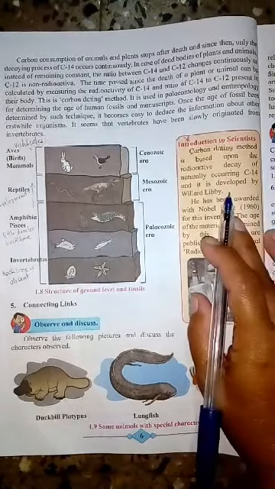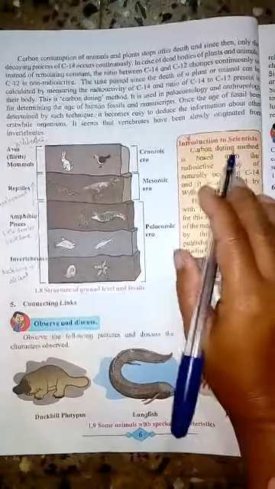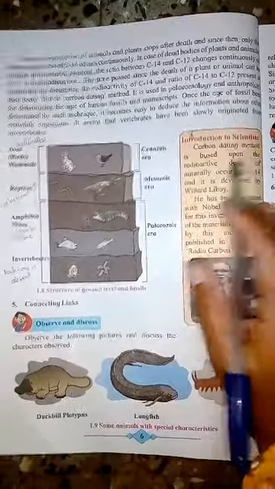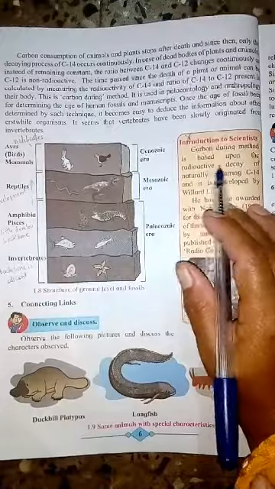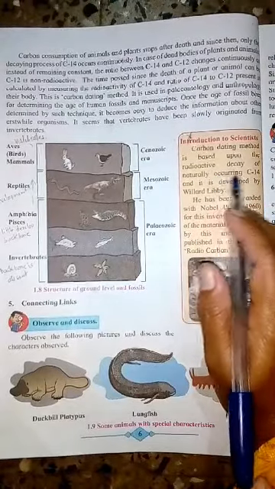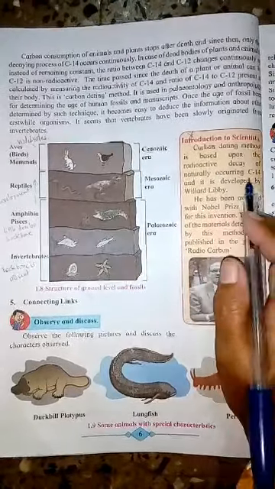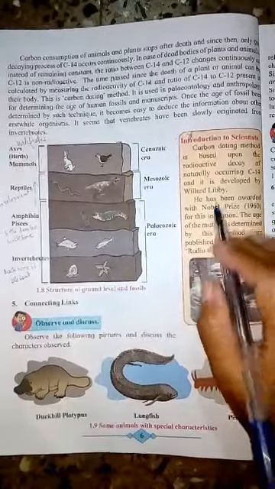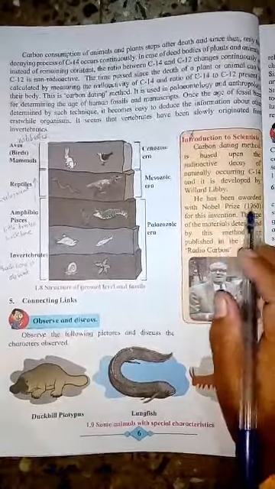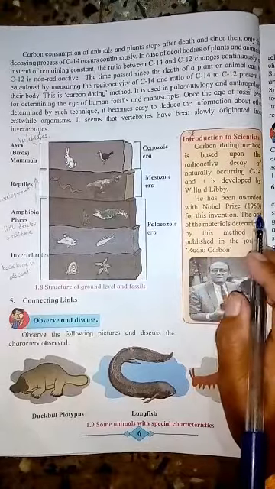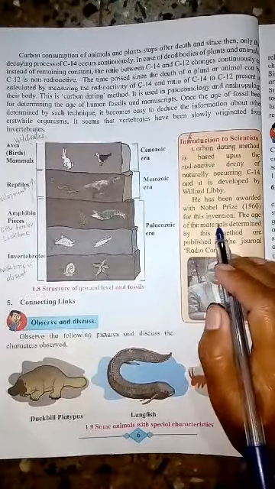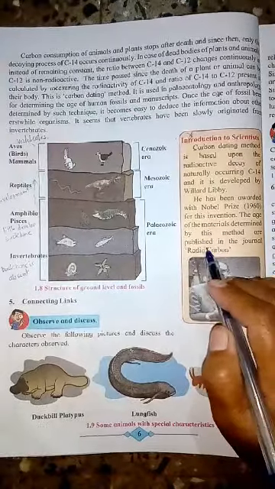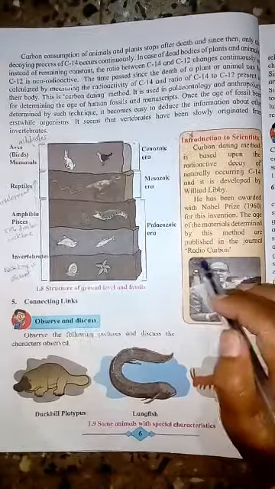Here we have given the information or introduction to the scientist. Let's see. The carbon dating method is based upon the radioactive decay of naturally occurring carbon-14, and it was developed by Willard Libby. He was awarded the Nobel Prize in 1960 for this invention. The ages of materials determined by this method are published in the journal Radiocarbon.